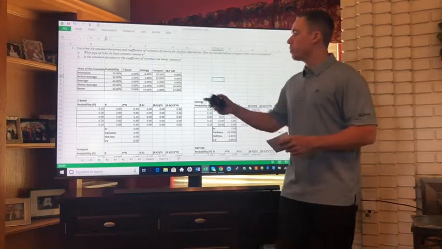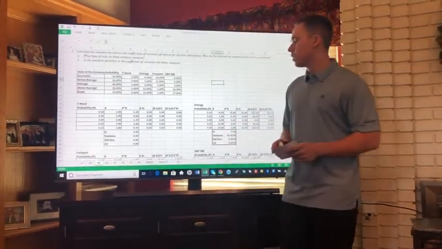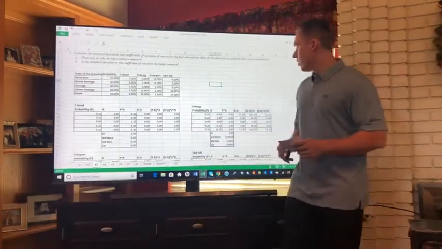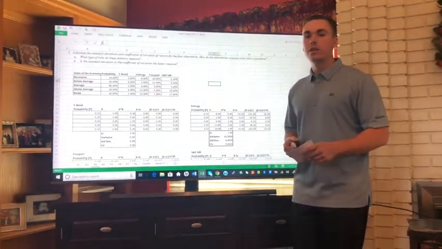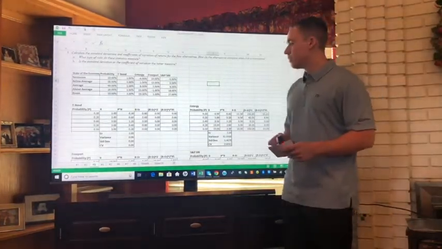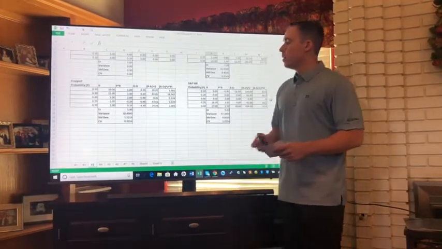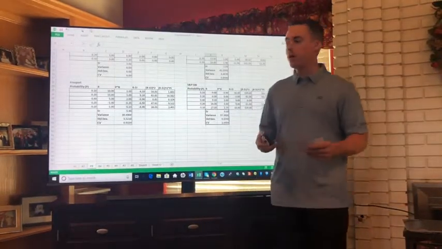Here, we ran an analysis and got a standard deviation and coefficient of variation of 0 for the T-bond rate. For Entergy, we got a standard deviation of 6.4 and a coefficient of variation of 0.85. For Freeport Corporation, a standard deviation of 5.5 with a coefficient of variation of 0.9.